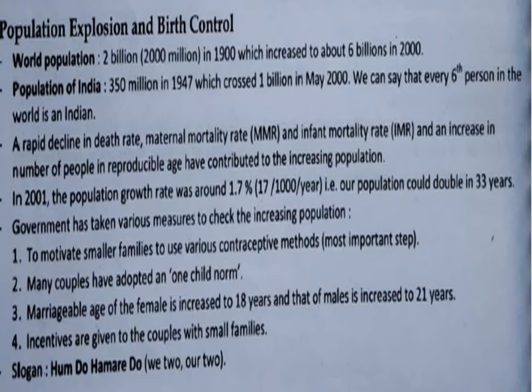That's why we are trying to take some important steps to control population growth and to motivate smaller families by using contraceptive methods, right? And we are also taking some steps which include that we have raised the marriageable age, that is now 18 for females and 21 for males. And we are also providing incentives to couples with small families. Okay, we are also supporting some contraceptive programs for the couples.